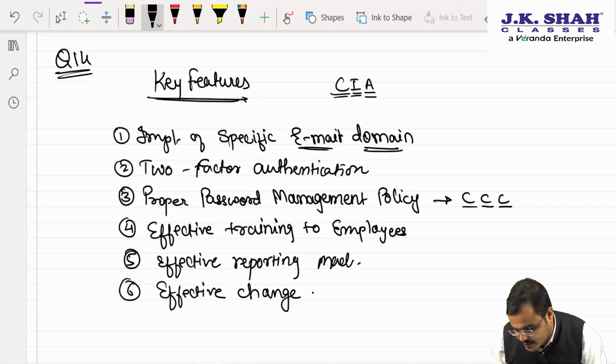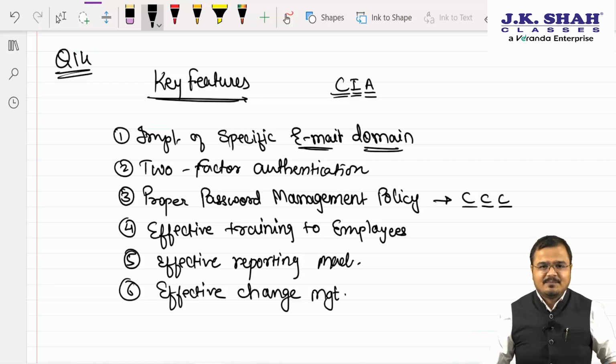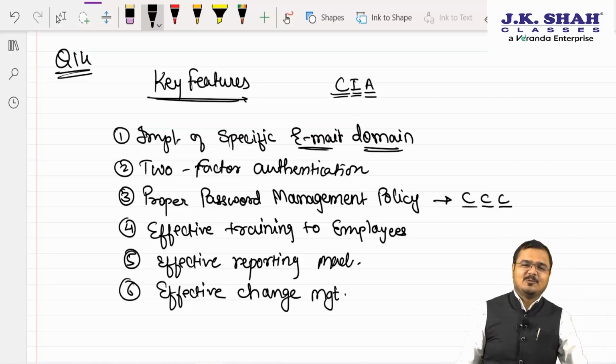Sir, can you please tell me what is the effective change management over here? Chartered, Jigar sir always says one thing: change with a change, before the change will change you. Yes or no? Yes, sir.